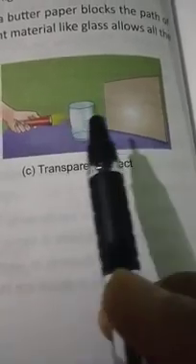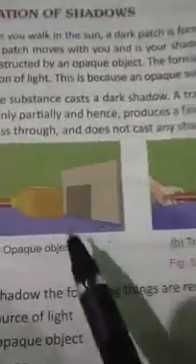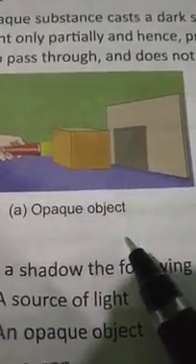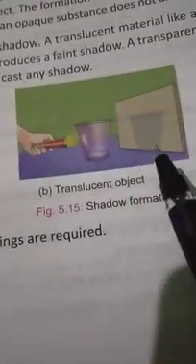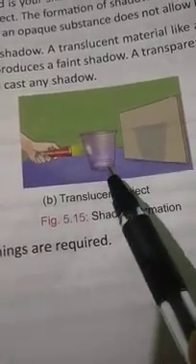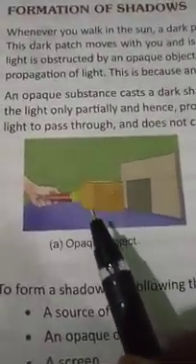Now in this material we have taken a transparent object. A transparent object allows the light to pass through it very easily. So no shadow appears here because all the light is passing through this transparent object. Understood? It means a shadow will appear when you put an opaque object in front of the light. A faint shadow can appear if you are using a translucent object. Got it? But with a transparent object, there will be no shadow formation.